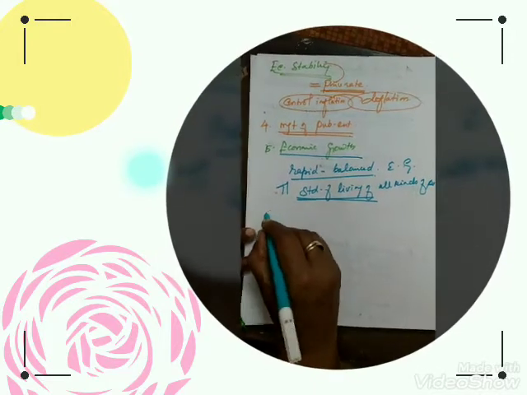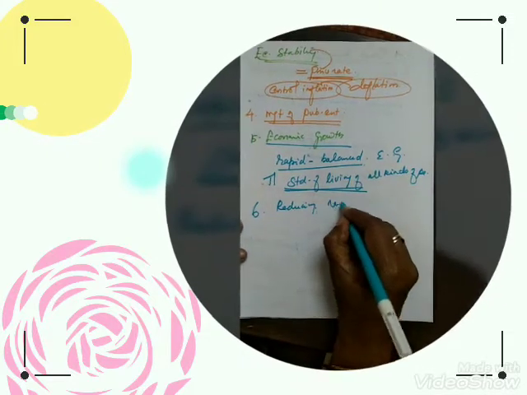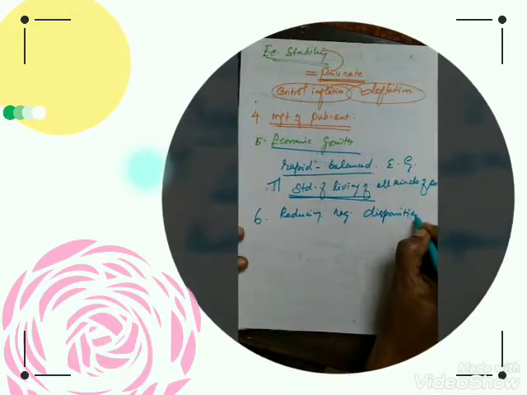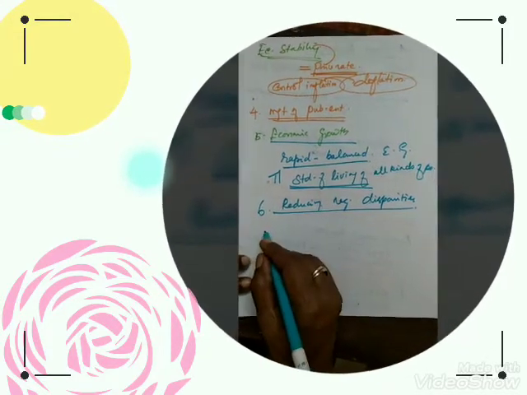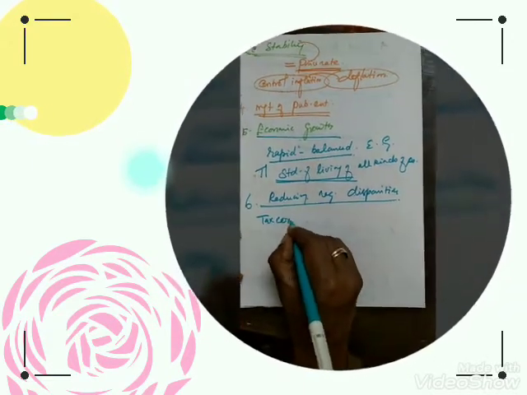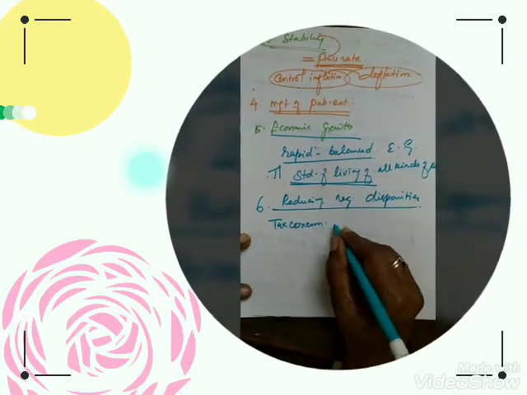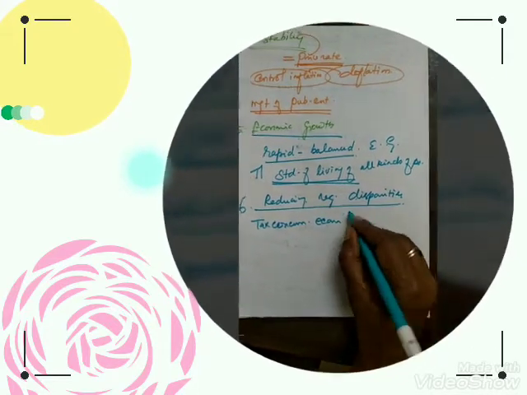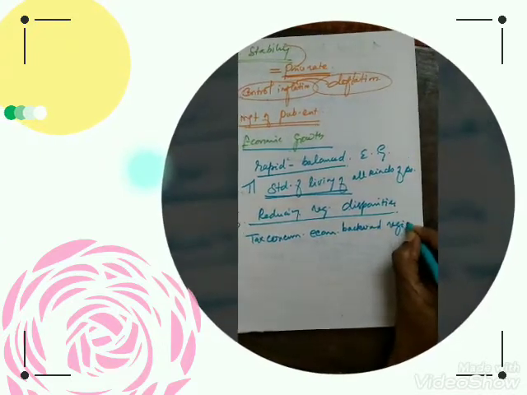The next one is reducing regional disparities. Okay, how is it possible? If the government gives some sort of tax concessions, to whom do they have to give? Those who are manufacturing the goods, especially in the economically backward regions.